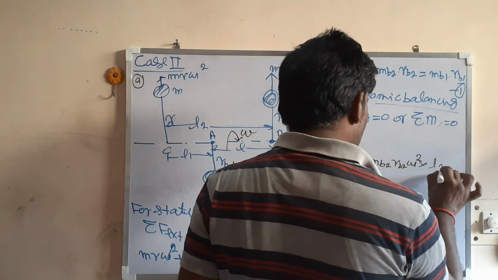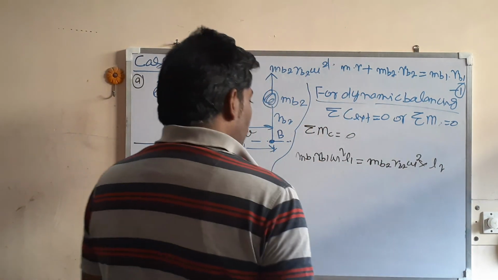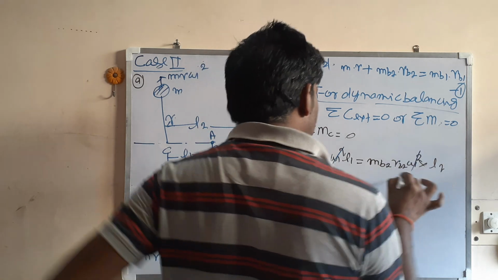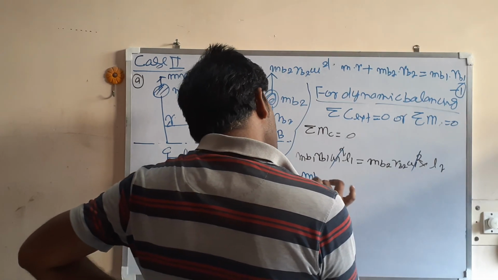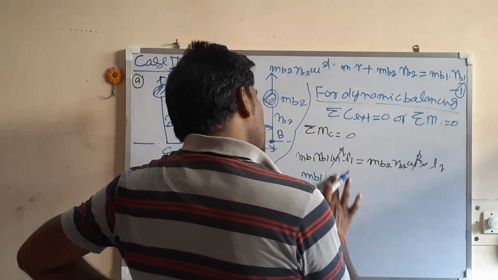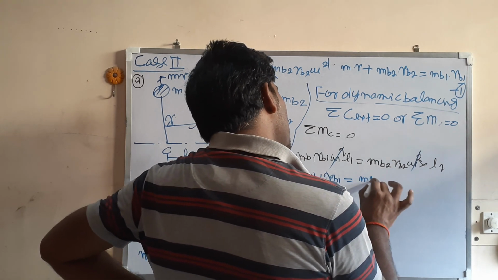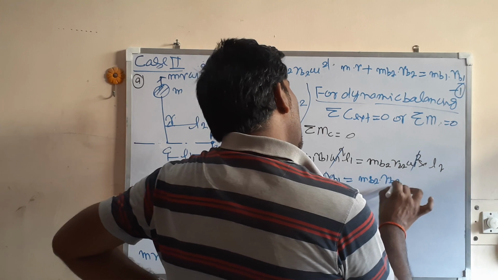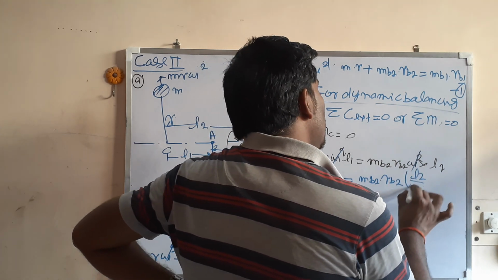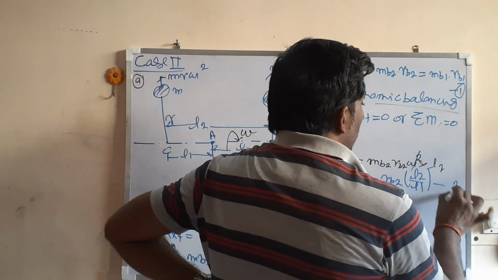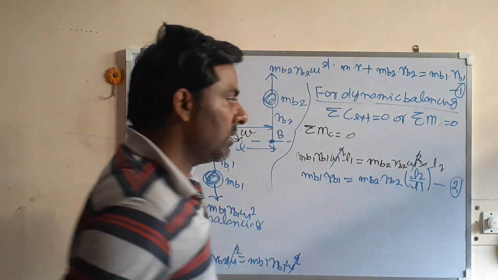This is L2. This omega square gets cancelled out. So I am getting mb1 rb1 is equal to mb2 rb2 into L2 divided by L1. So this is equation number 2.